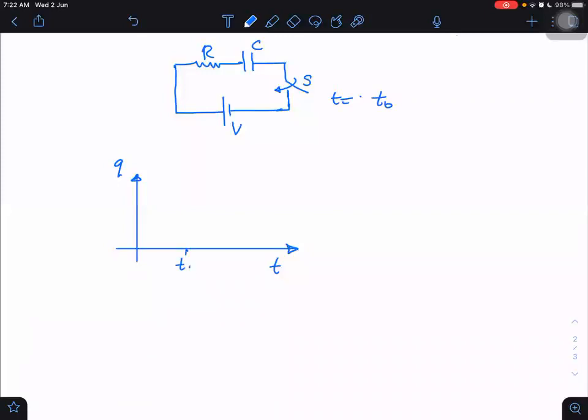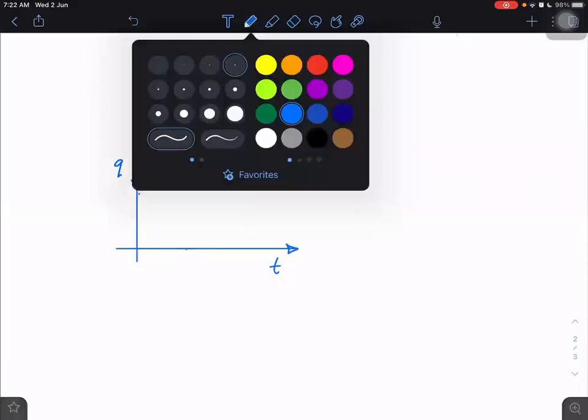Although mostly they say it is closed at t equal to 0, I am telling you it is closed at t equal to t naught. Wait a second, no need to unnecessarily complicate that. I will take it later on. Now I'm just taking t equal to 0. At t equal to 0, if it is closed, it will start getting charge, right? Yes, sir. It will start getting charge.